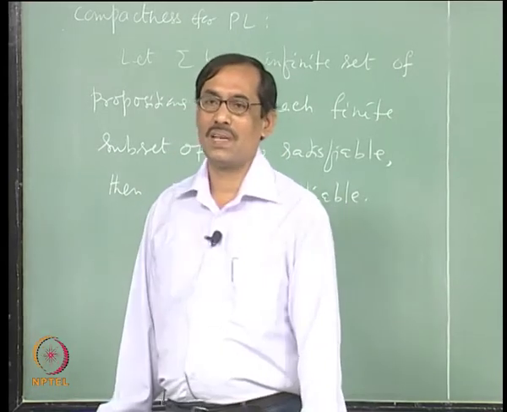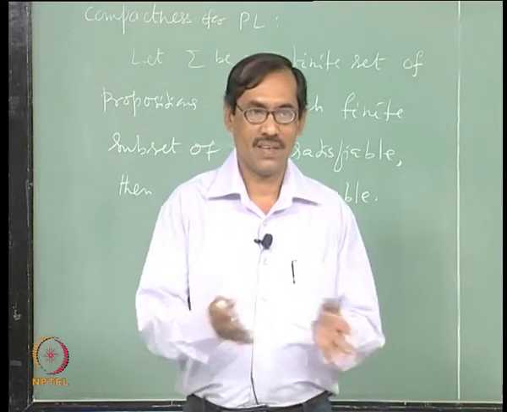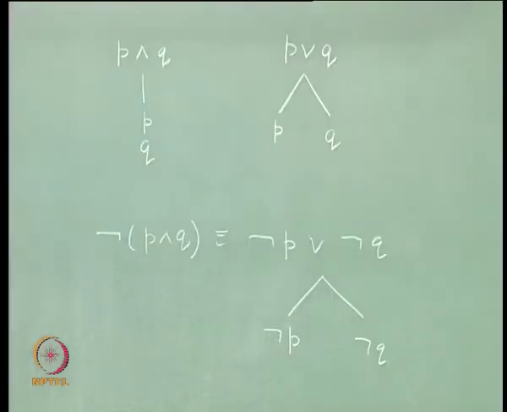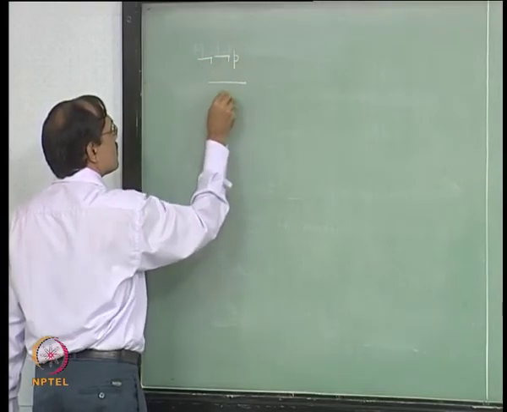So, this tableau will have certain rules based on the forms of the propositions. I will just write the rules first, let us see. So, we will have rules of this form. If it is in the form not, you get P.